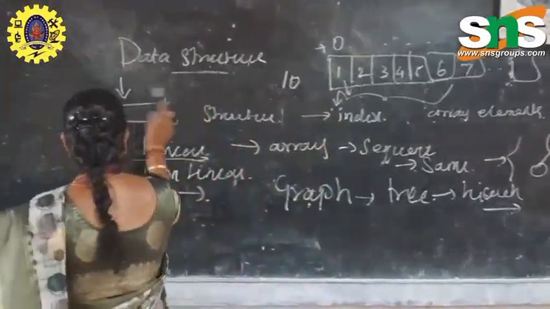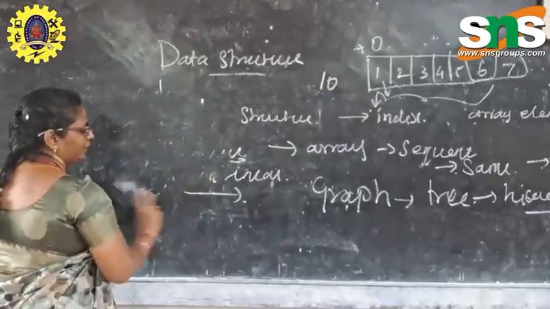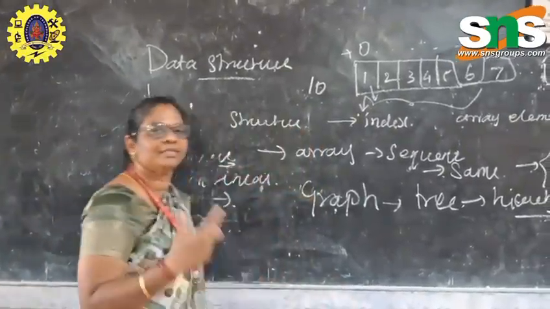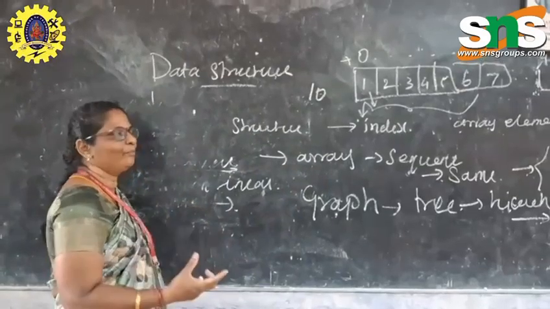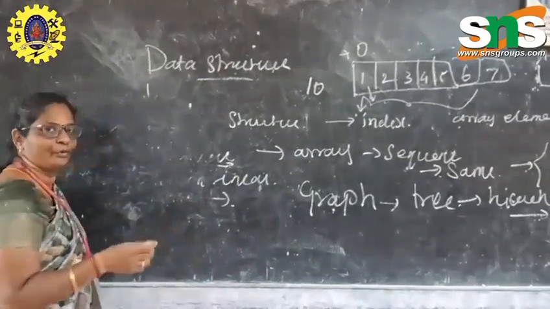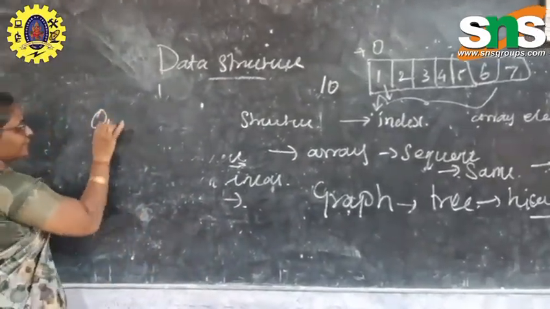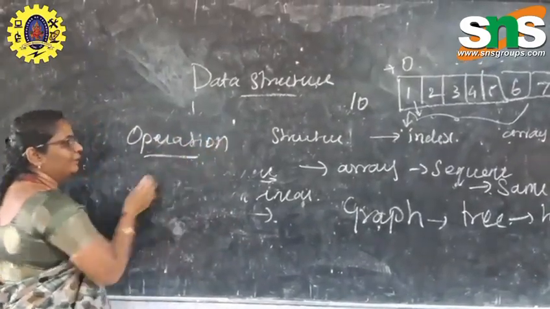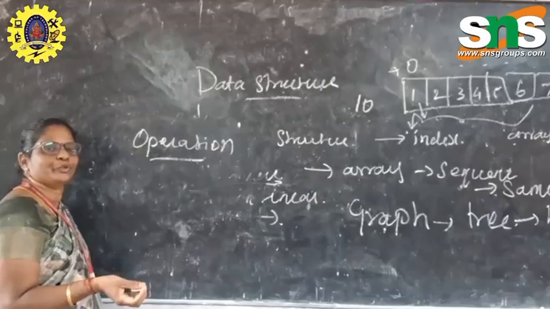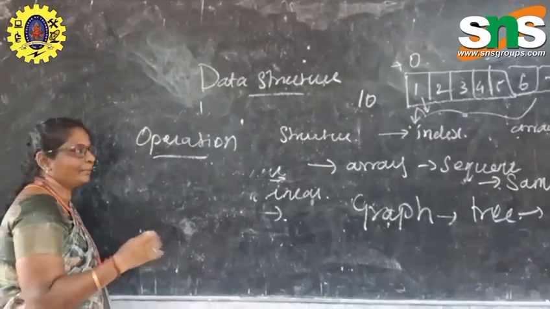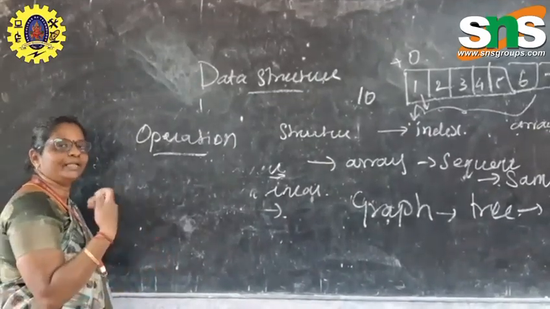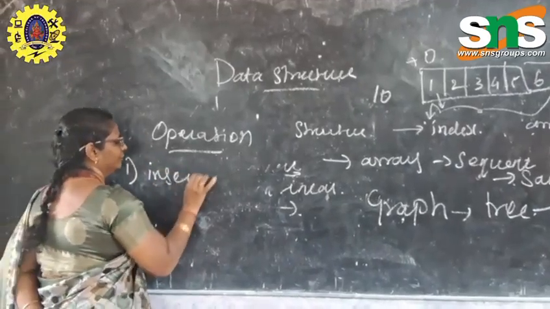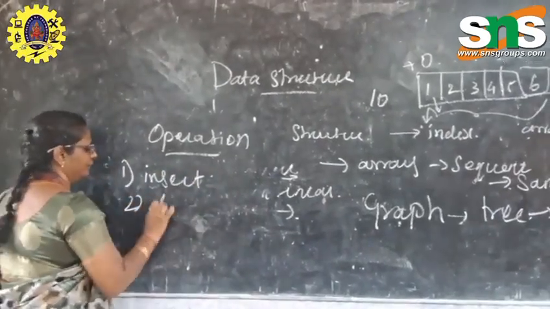Next, we are collecting data and giving it some structure or organizing it. Based on that, we have to initialize the operations. நம்ம ஒரு data collect பண்ணிட்டோம், அதை base பண்ணி அதை எப்படி organize பண்றதுன்னு தெரிஞ்சுக்கிட்டோம். அந்த organizing base பண்ணி அதை எப்படி implement பண்றதுன்னு போது we can come to the operation. So first one is insert, then deletion.